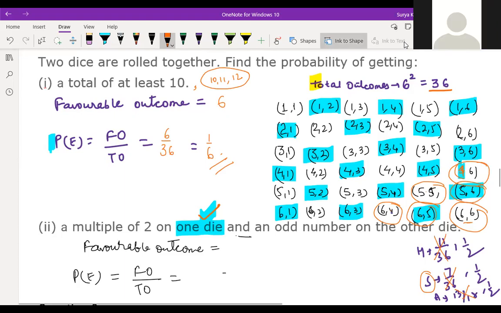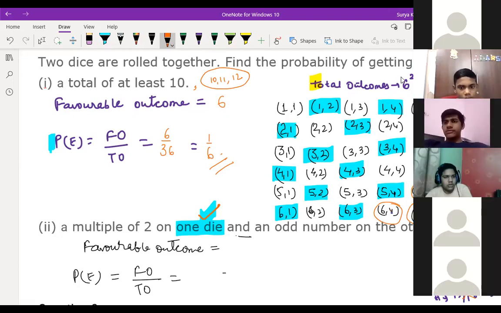Is it clear now, children, everyone? Wow, 1 by 6 is coming over here. Is it clear to everyone? Hemant, where did you make the mistake? What did you think? Sir, in counting mistakes, sir. All right, fine. Others?